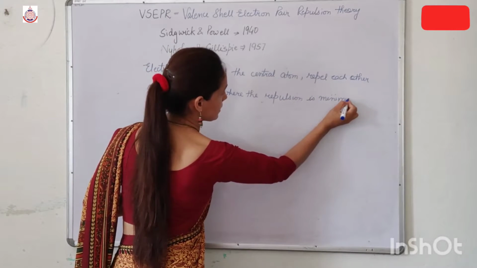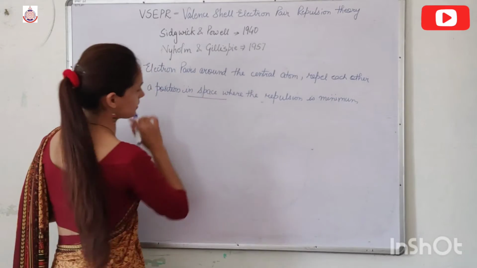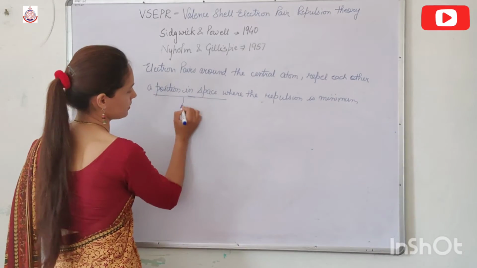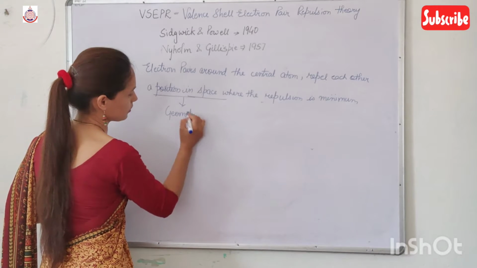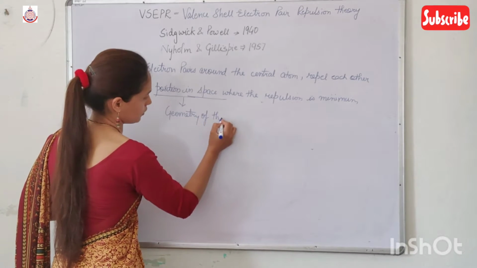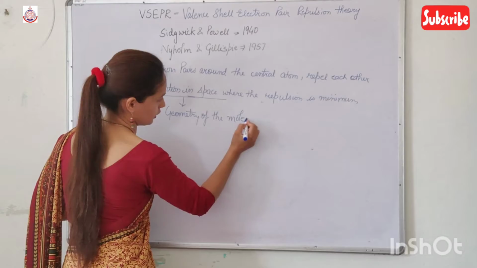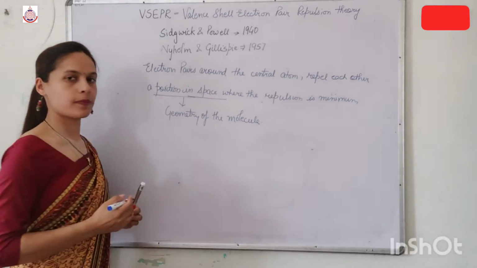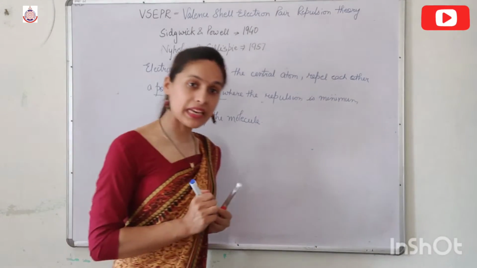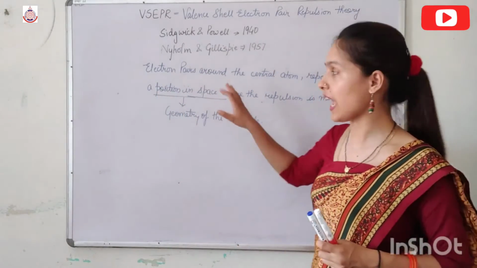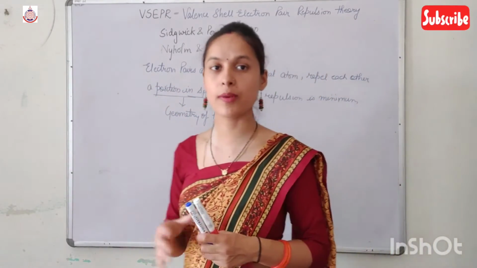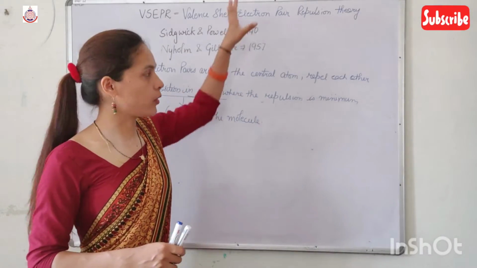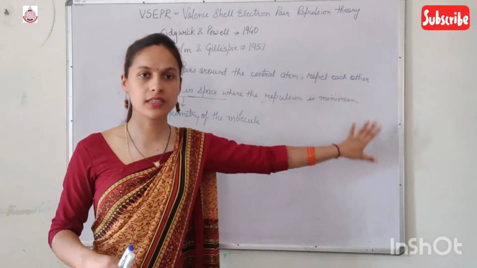And that position in space represents the shape or the geometry of the molecule. Clear? So this is the main statement of this theory, and on the basis of this statement, the postulates of this theory were developed.